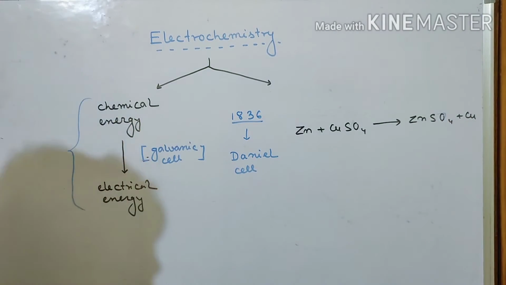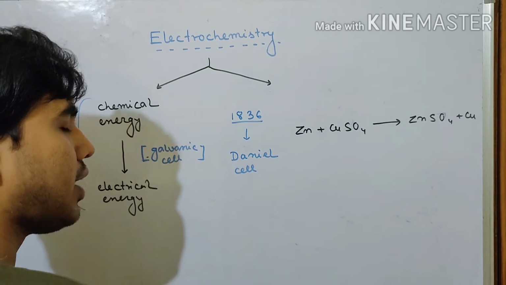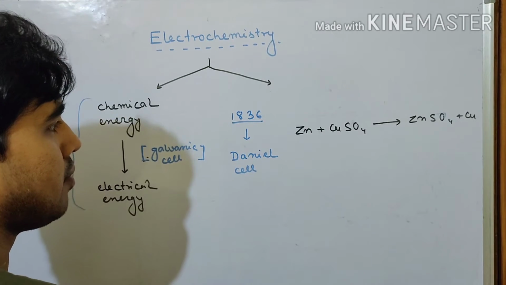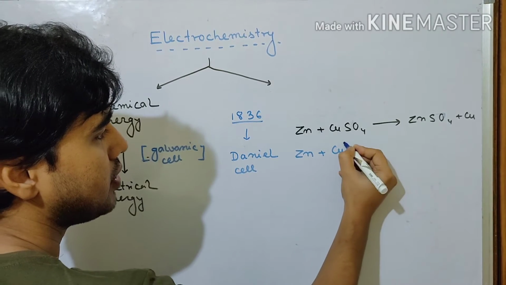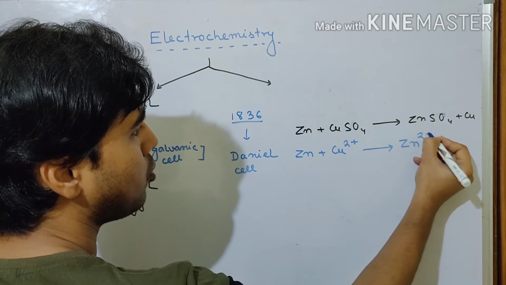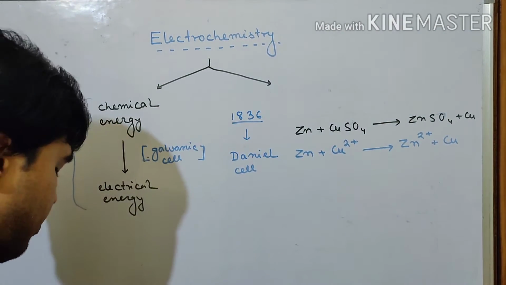A simple displacement reaction. But in this displacement reaction, if you see it minutely with the help of redox, it is nothing but Zn plus Cu2+, giving rise to Zn2+ and Cu.